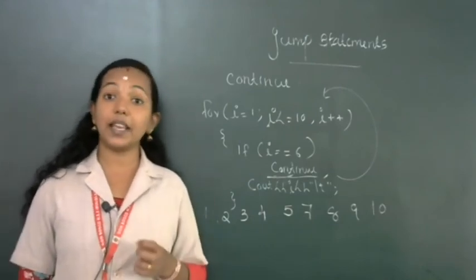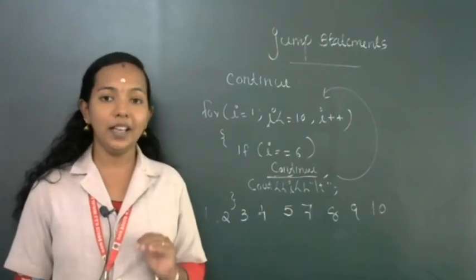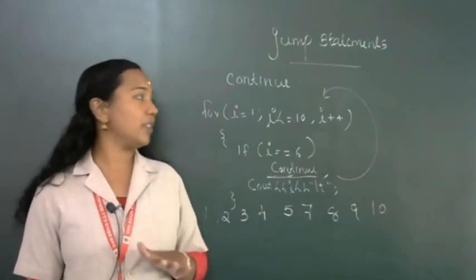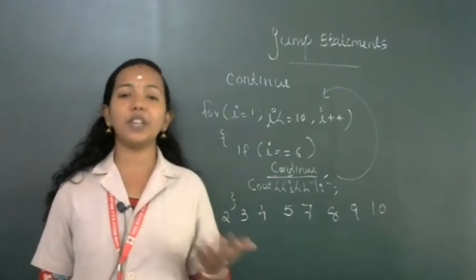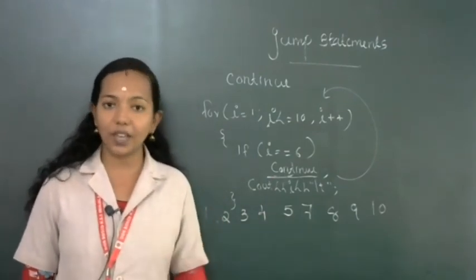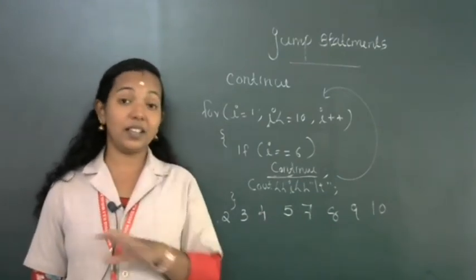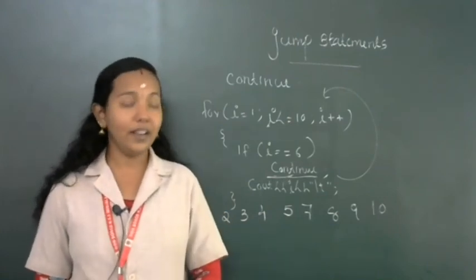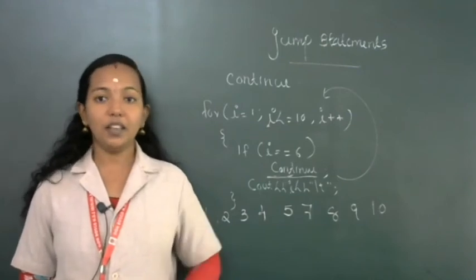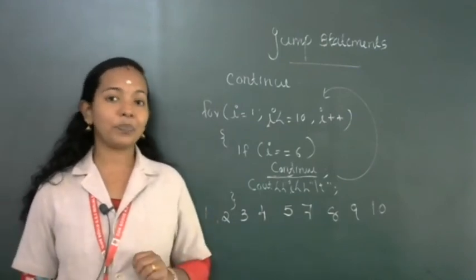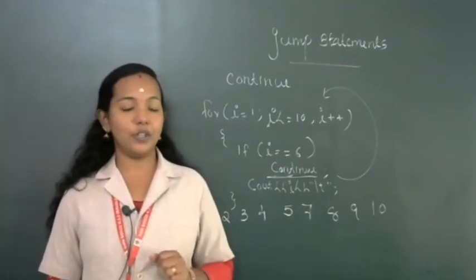Then the break statement. The break statement we normally use in switch, but we can also use it in loops. Then the continue statement. Continue is used to continue the iteration if the condition is true. Then after that, we compared the break statement with the continue statement, and the differences between break and continue. Okay, so by this we are concluding this chapter, control statements.